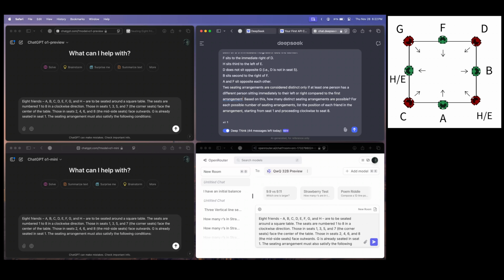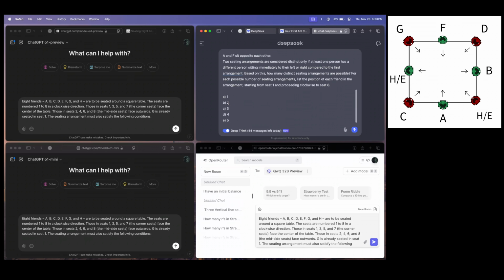We have specifically specified this, and then we ask the model, based on this, how many distinct seating arrangements are possible. For each possible number of seating arrangements, list the position of each friend in the arrangement, starting from seat 1 and proceeding clockwise to seat 8. So not only does it have to give us the answer, but also tell the seating arrangement where each friend is sitting. Okay, so enough talk.